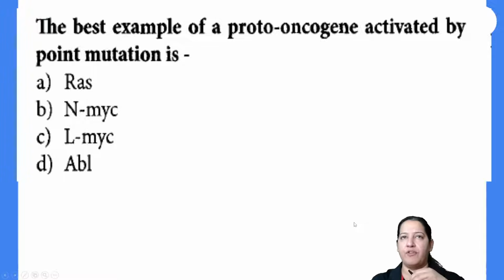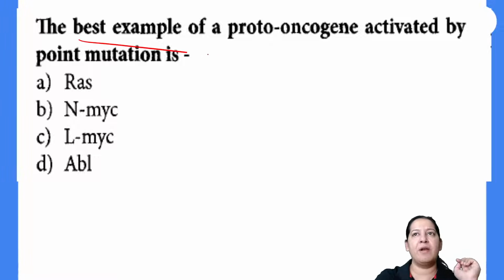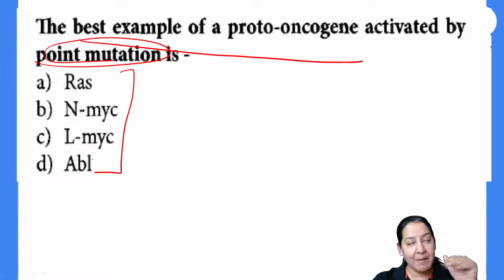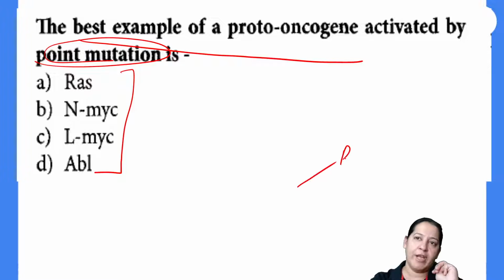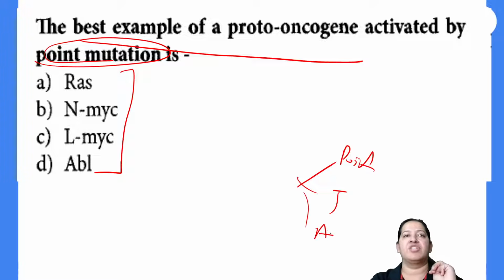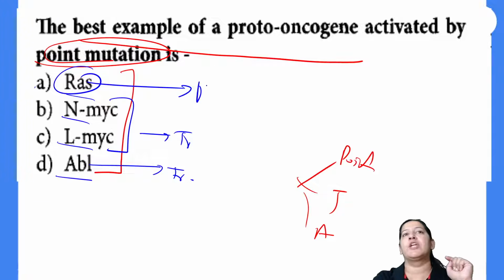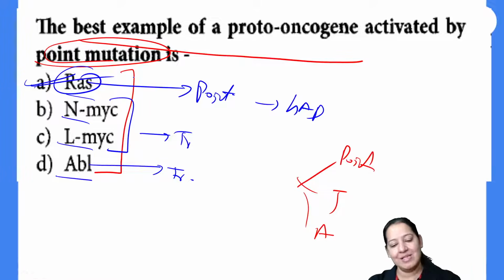This is the first question in front of you. From the classification itself, you have to tell me the best example of proto-oncogene which is activated by point mutation. Now, all of them are proto-oncogenes, but tell me the proto-oncogene in which point mutation occurs. Now, there are various types of mutation. I have told you three types of mutation: point mutation, translocation and amplification. So, RAS, NMYC, LMYC and ABL. But I have told you ABL-BCR has translocation. MYC also has translocation. But in RAS, it is the point mutation. It is the point mutation of GAP. So the correct answer here is A.